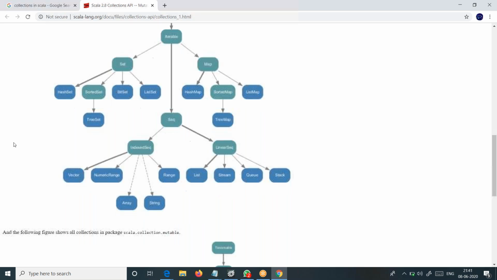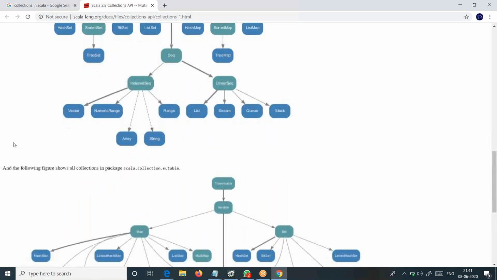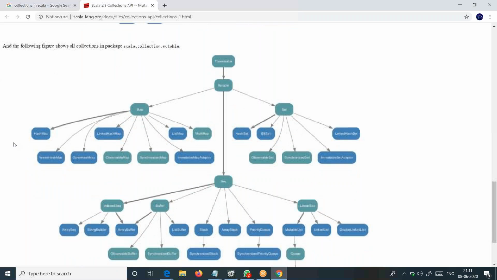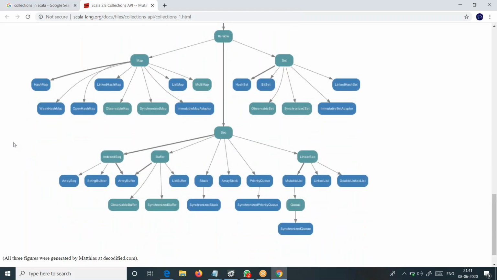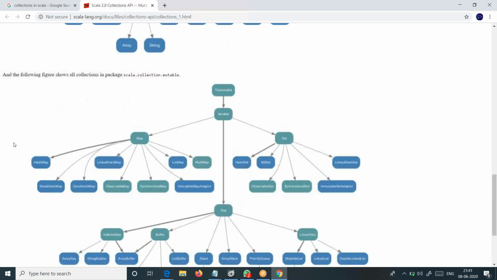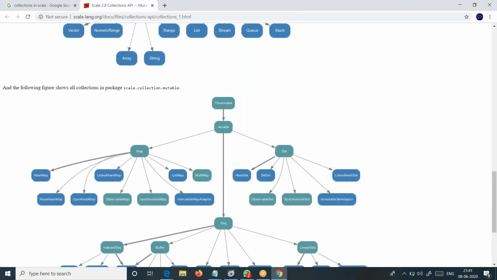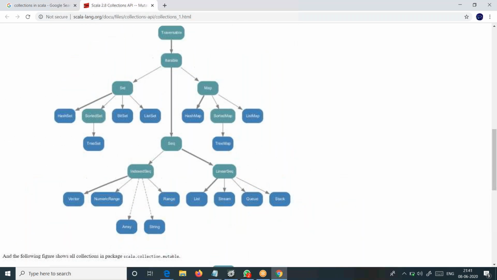It is not linked to the hash set. This is mutable. Okay, this one. I think it's not under sequence.